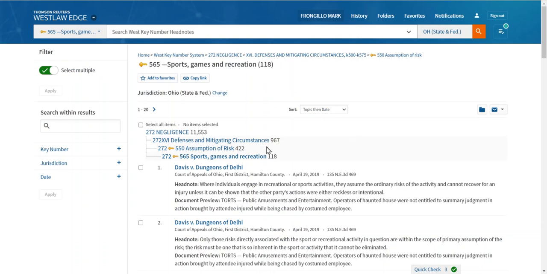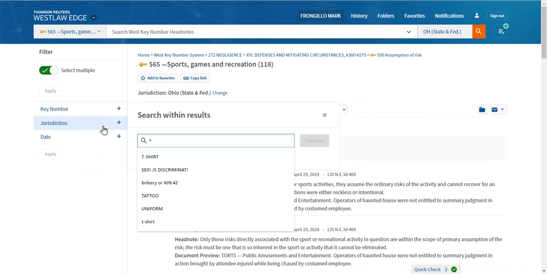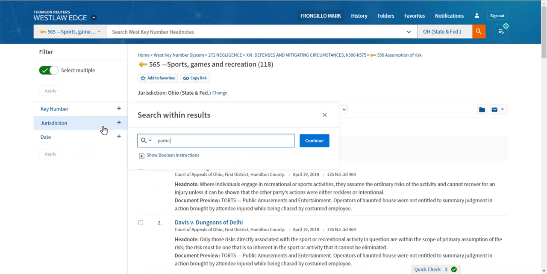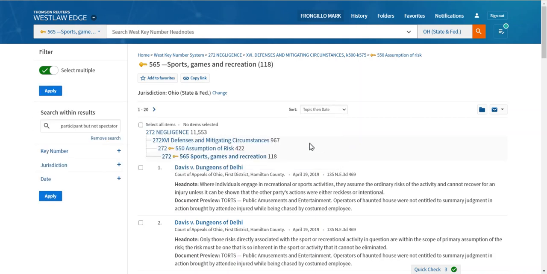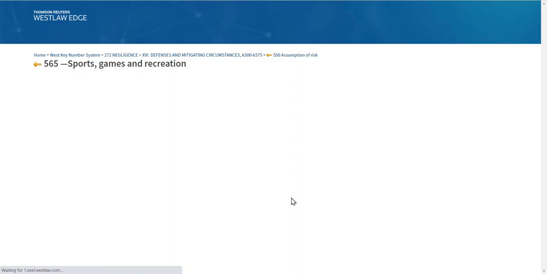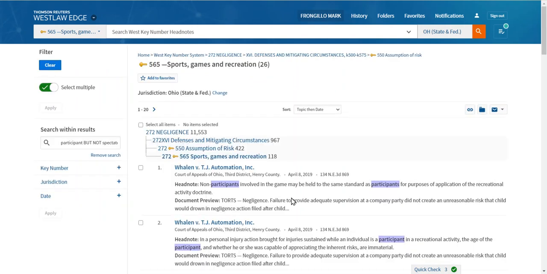Now you got 118. Tip here, some of these are talking about spectators. You don't care about that. So here's what I would do if I were you. Tell Westlaw, of these 118, you only want those that mention participant, but not spectator or fan. And when you do that, you're going to knock out a good percentage of them and get a much more relevant subset. We got it down to 26.